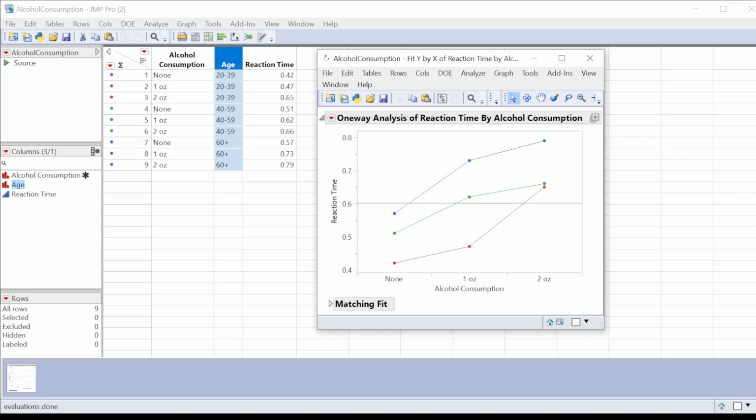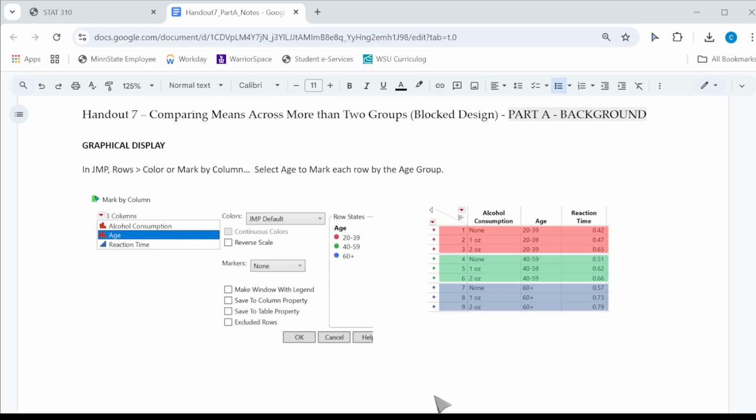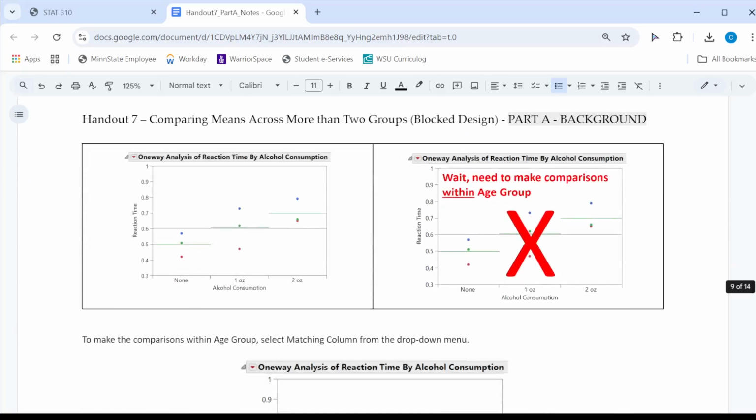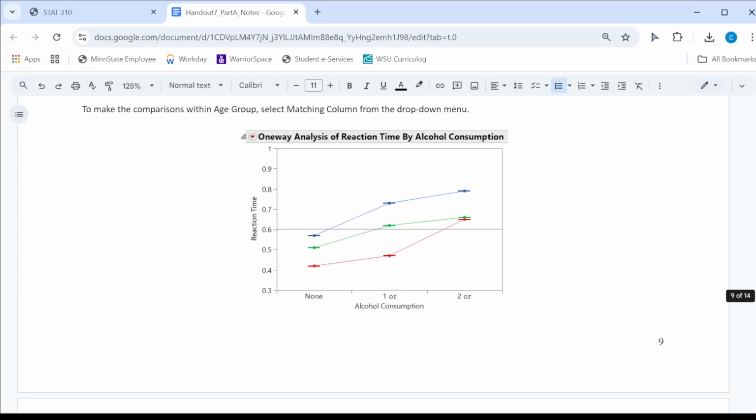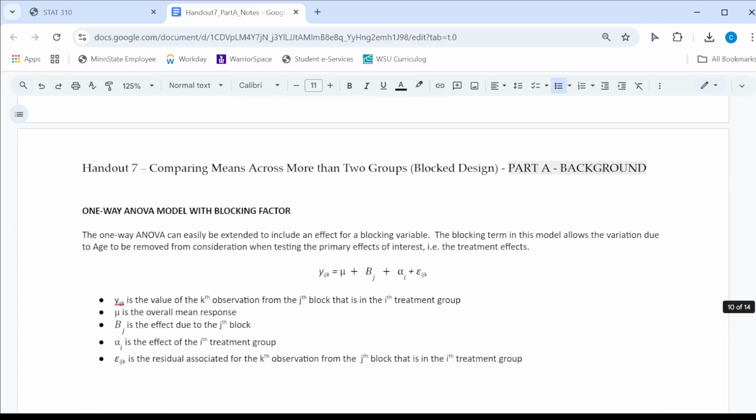All right, so let's go back to our notes here and pick up where we left off. So that is getting the marking by columns. This is the graph that we were just talking about here, again wanting to make comparisons within each of those groups.